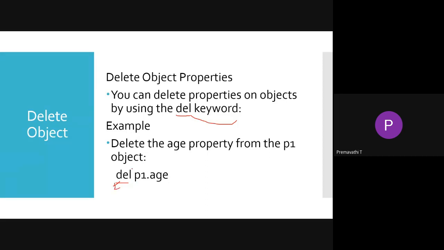So if we want to delete those values using the del command, that is del is the keyword, then p1 dot age, it will delete that property of the object.